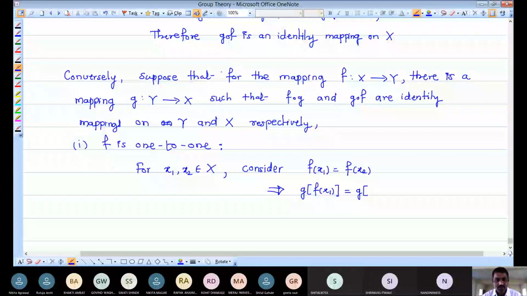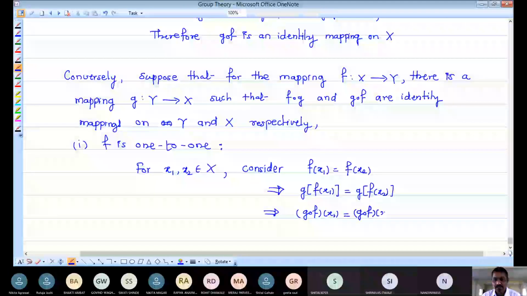So f of x1 is equal to f of x2, they are elements of Y. We are taking images of these two equal elements under G, so that the images are also equal. So g of f of x1 equals g of f of x2. Then by definition of composition, you can write this as G composition f on x1, the same as G composition f on x2.